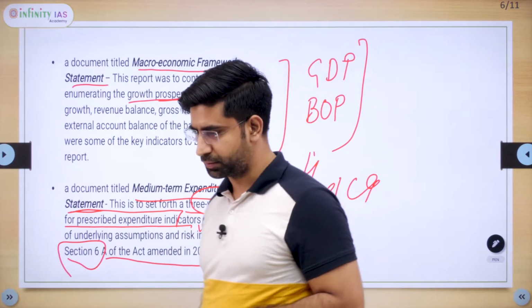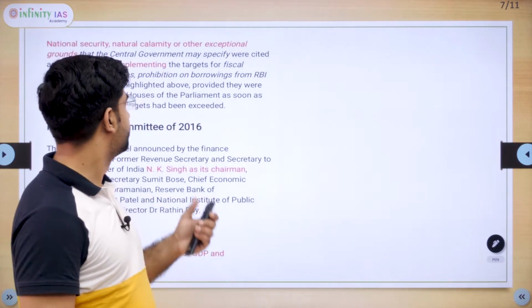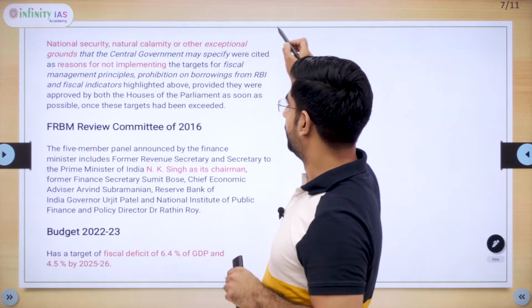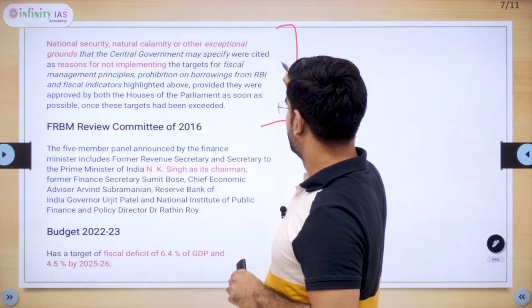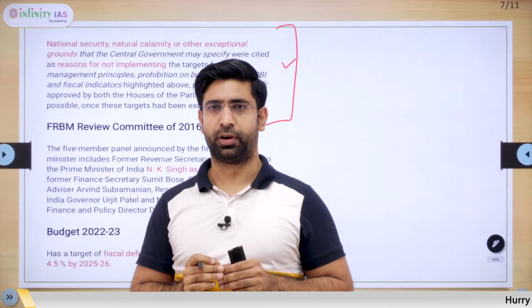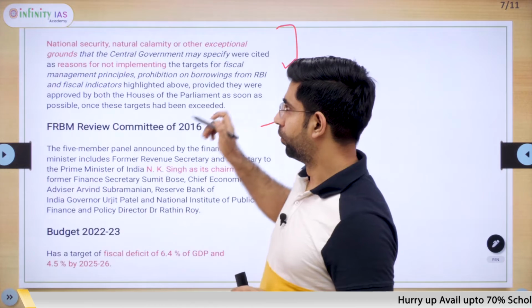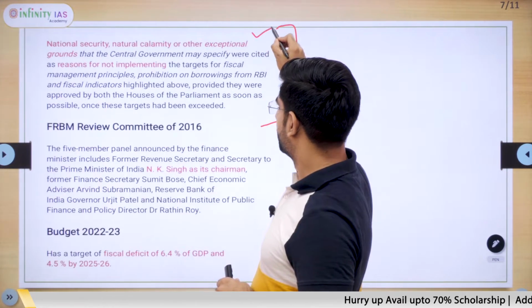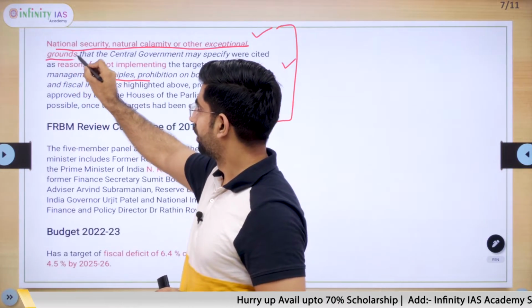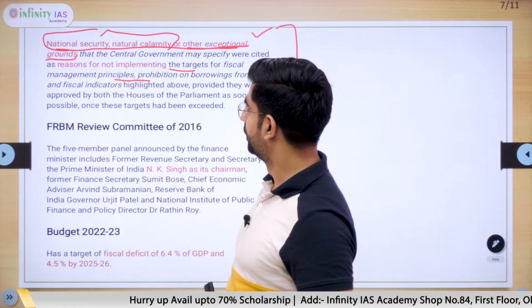Under section 6, medium term expenditure framework is given for how many years? For 3 rolling years. This is required by the government to furnish every year. But if government is not able to fulfill the targets set in the FRBM Act, then it has to give answer in the parliament. But government can change the targets in few situations. These are national security, natural calamity, and other exceptional grounds.